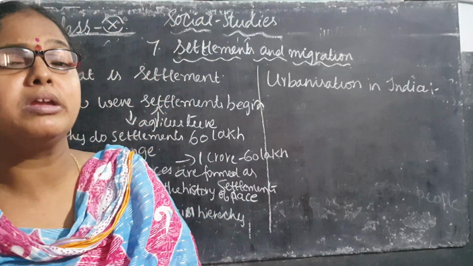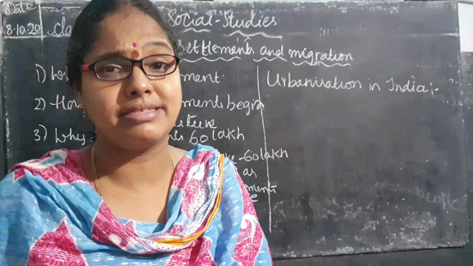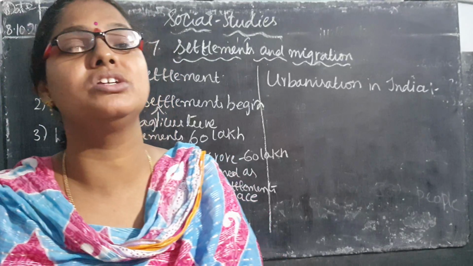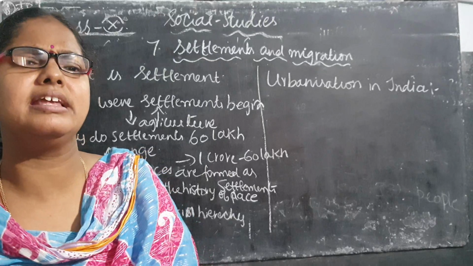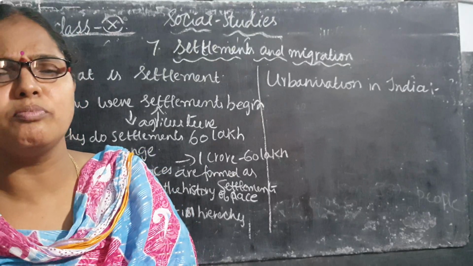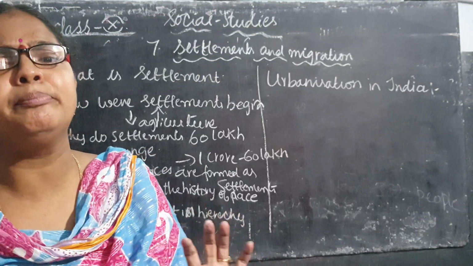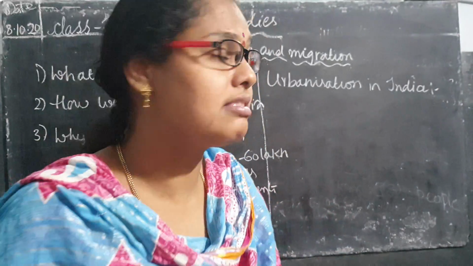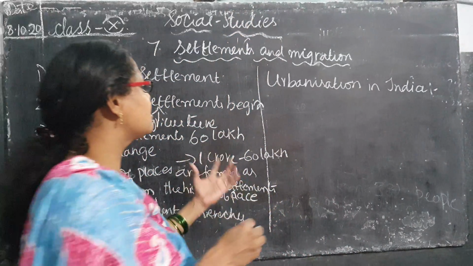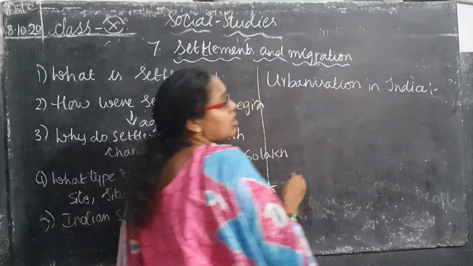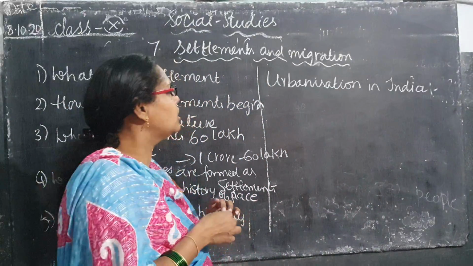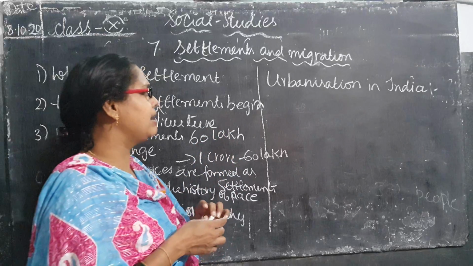Rural people are those who do not have facilities like drinking water and sanitation. They live in very small villages, and those places are considered rural areas. Urbanization is when areas are developed like cities and towns. Cities and towns come under urbanization.